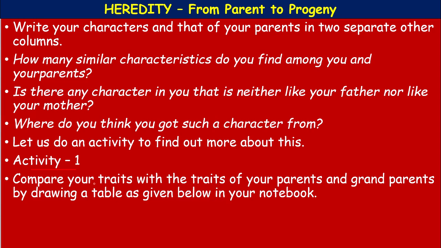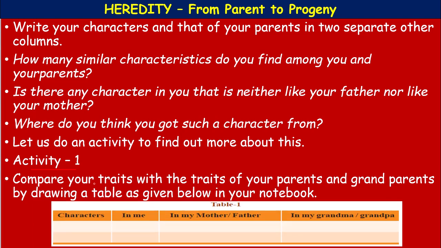Compare your traits, your characteristics, with the traits of your parents and grandparents by drawing a table, as given below, like this: the character in you, the character in your mother or father, then the character in your grandma and grandpa. Okay, you can compare.